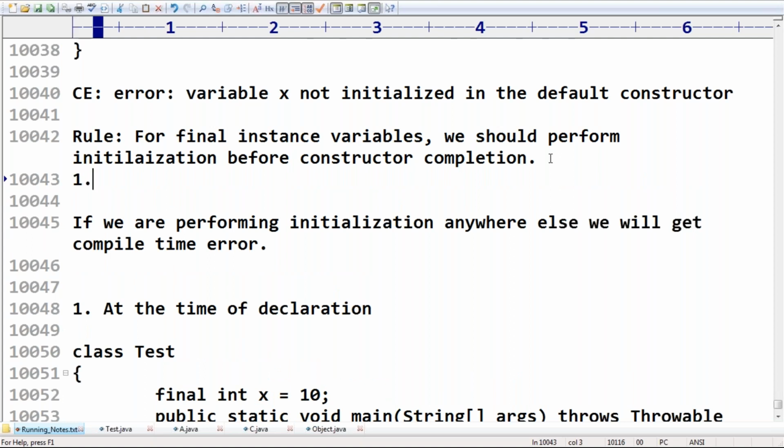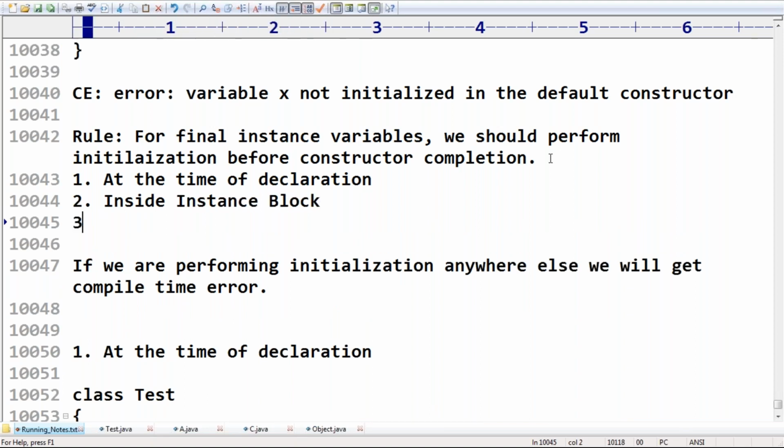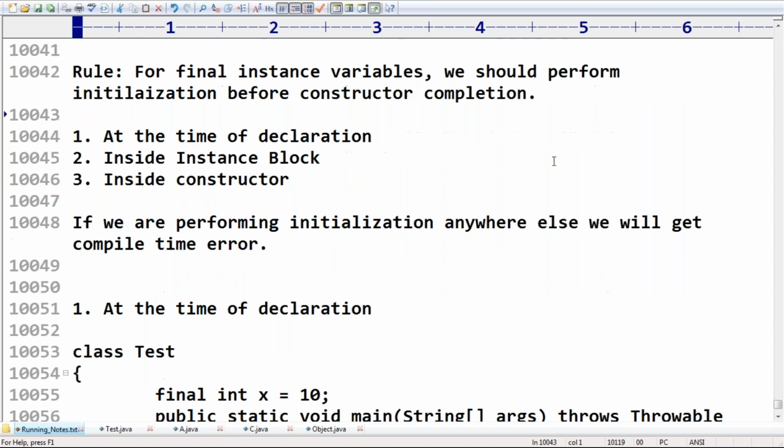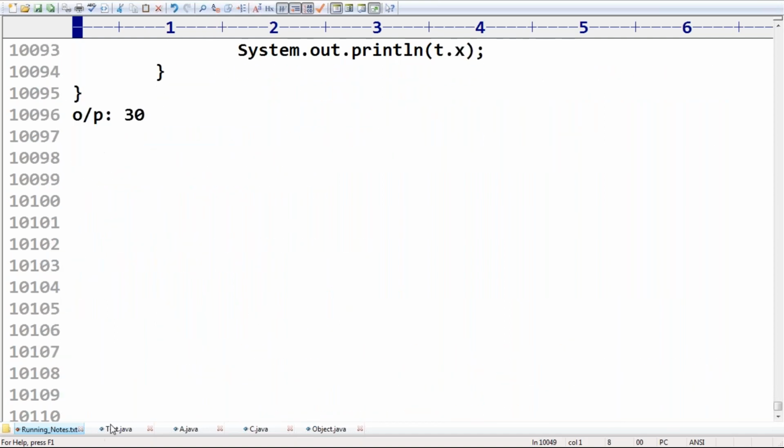So what are the various places to perform initialization, sir? One is at the time of declaration. Second, sir, inside the instance block. Third, sir, inside the constructor. If we are performing initialization anywhere else, immediately you are going to get a compile error by default. Remember this one, sir. Now just take a bit of special care.